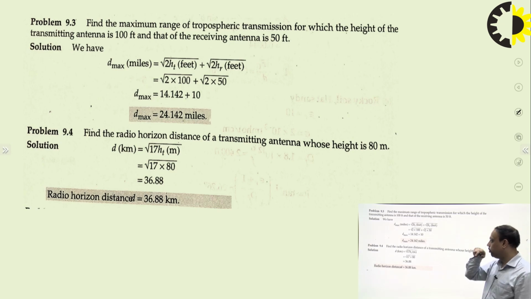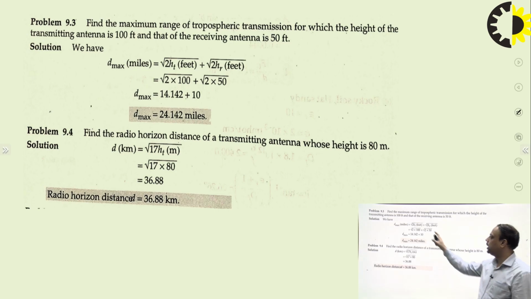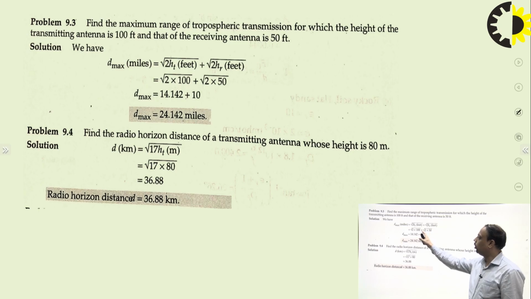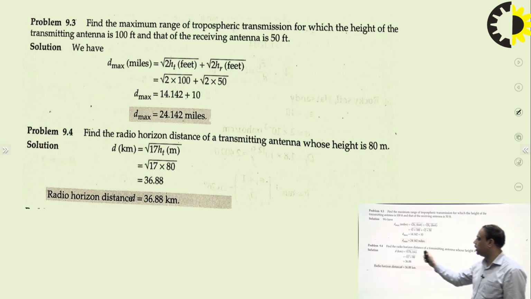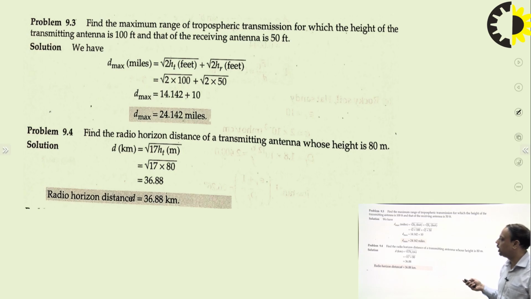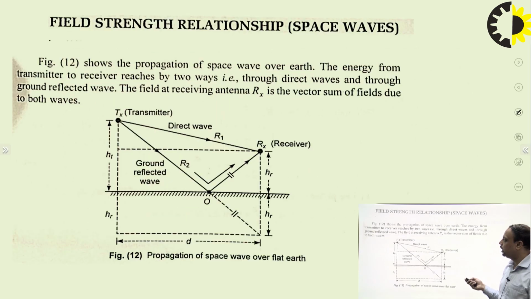This is another example. If the heights of the transmitting and receiving antennas are given in feet, then you can write these values in feet over here, and the distance is calculated in miles. Like you can see over here, for 100 meter and 50 meter antenna heights, we have a maximum distance of 24.142 for the communication. If the transmitting height is very large and the receiving antenna height is very small, then you can take this formula as well for calculating the distance. Again, this is one more example of transmitting and receiving antenna heights.